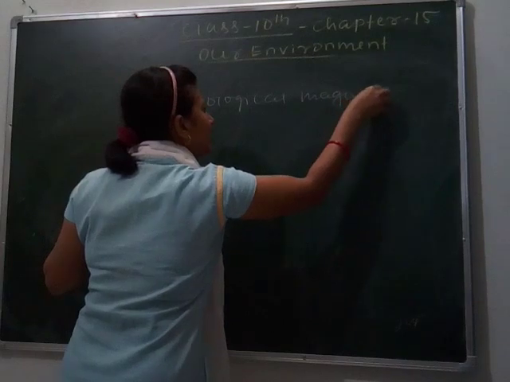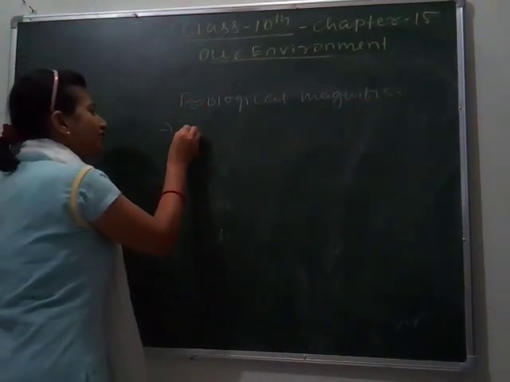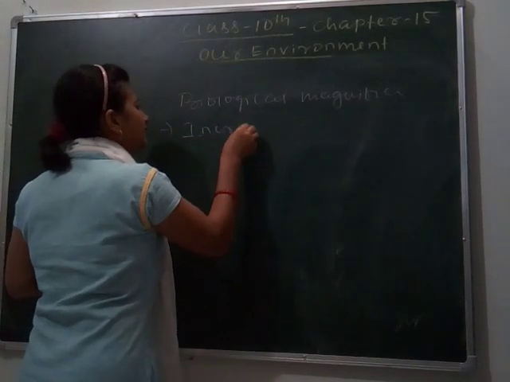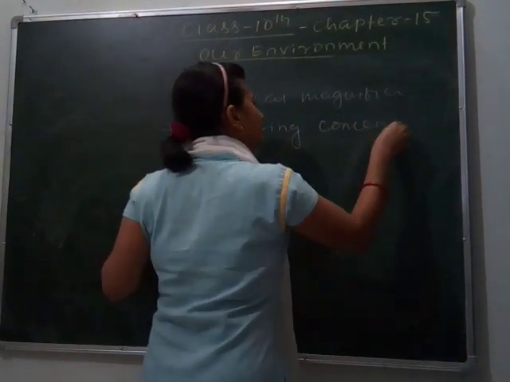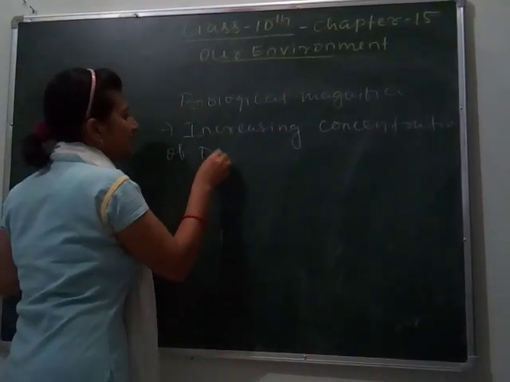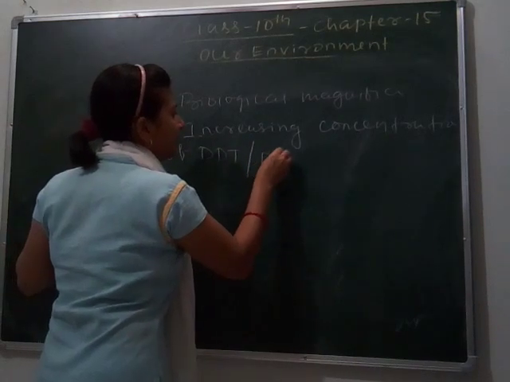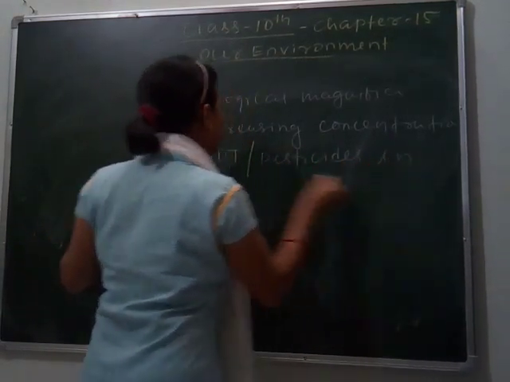So what is biological magnification? We can define it as the increasing concentration of DDT or other pesticides in successive trophic levels.